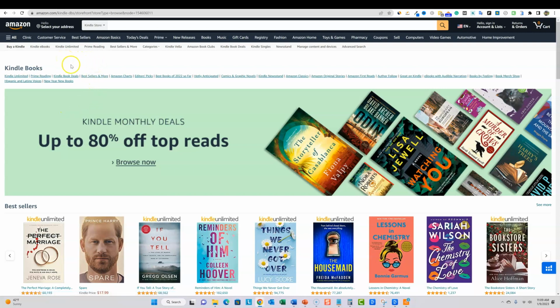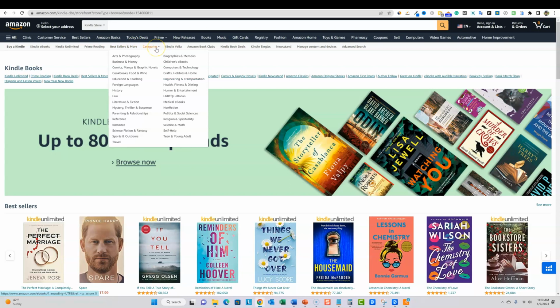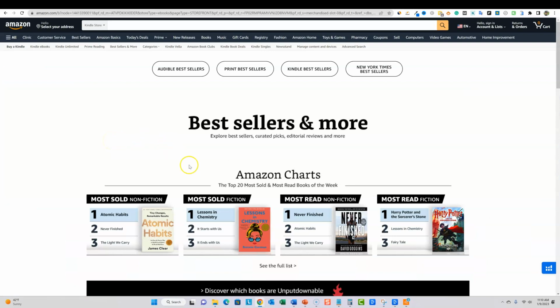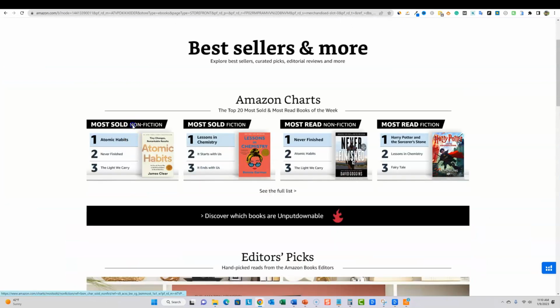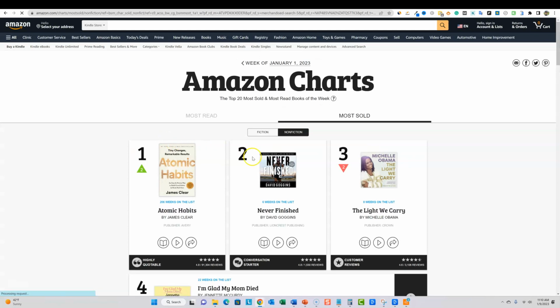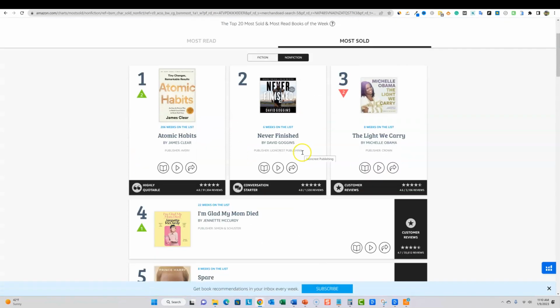So we can go over here, bestsellers and more. Maybe we can click on that right there. We could also come up here and go to categories and so forth. So, categories, let's go to bestsellers for now and just see what that's going to pull up over here. We have fiction, we have nonfiction. I'm going to click on nonfiction right here. And then we're going to have our nonfiction bestsellers.